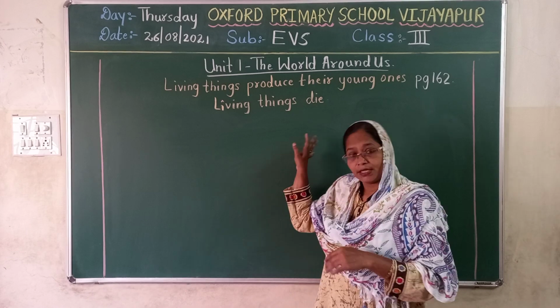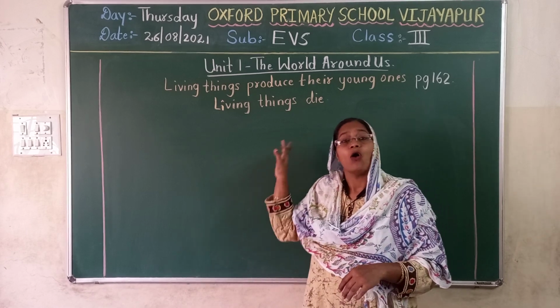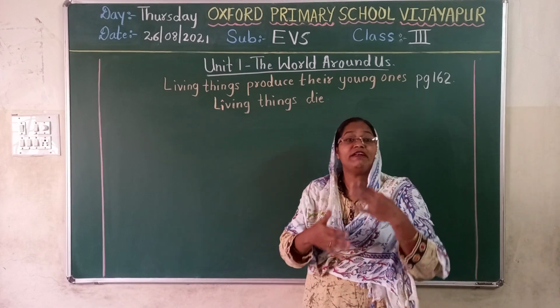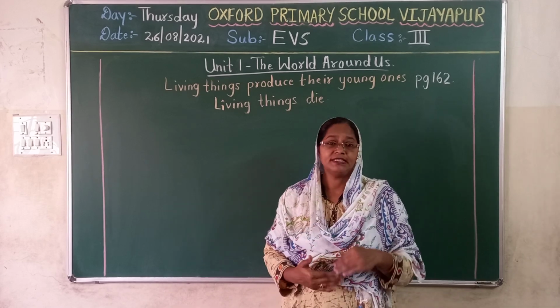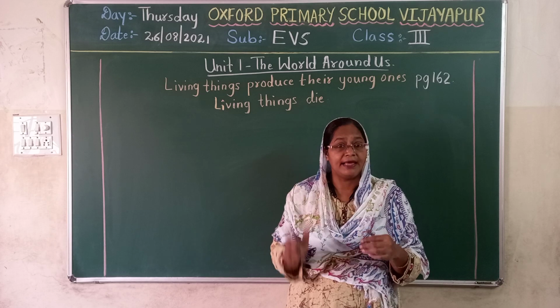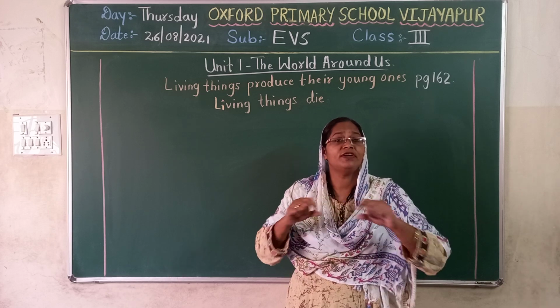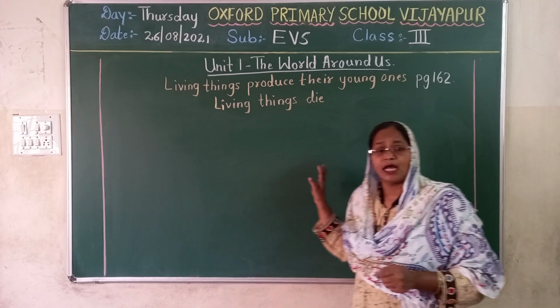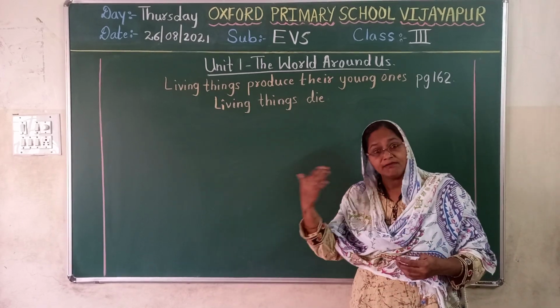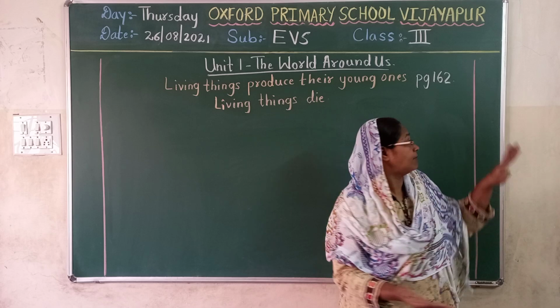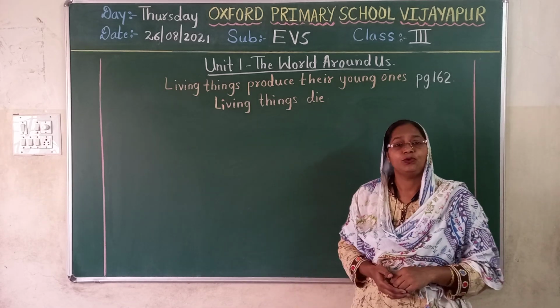So what I will do, now I will write word meaning on the blackboard. We will read it. Already you have written. Those who have written wrong, you can write it once again. Since it is lengthy and tough, you have written in a sentence. So now I will write yesterday's word meaning. Again we will read and then we will open the textbook page number 162 and we will do the reading.